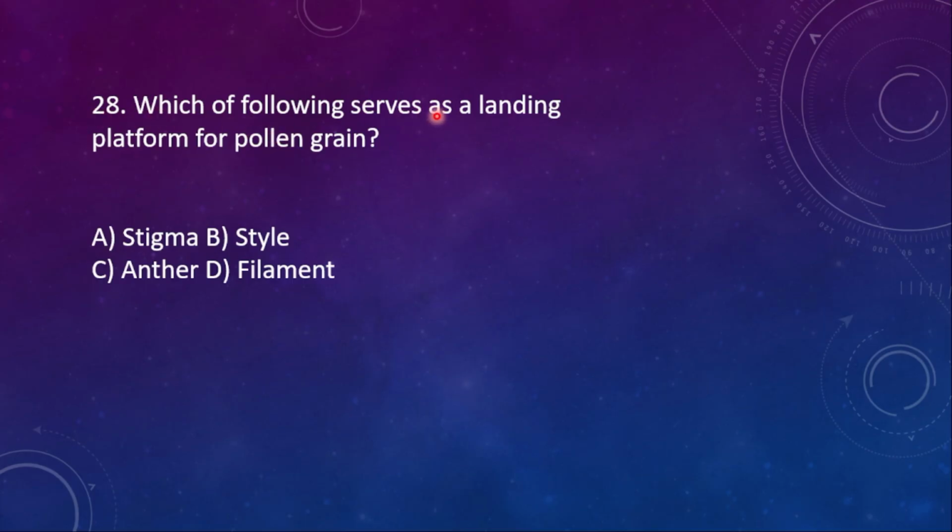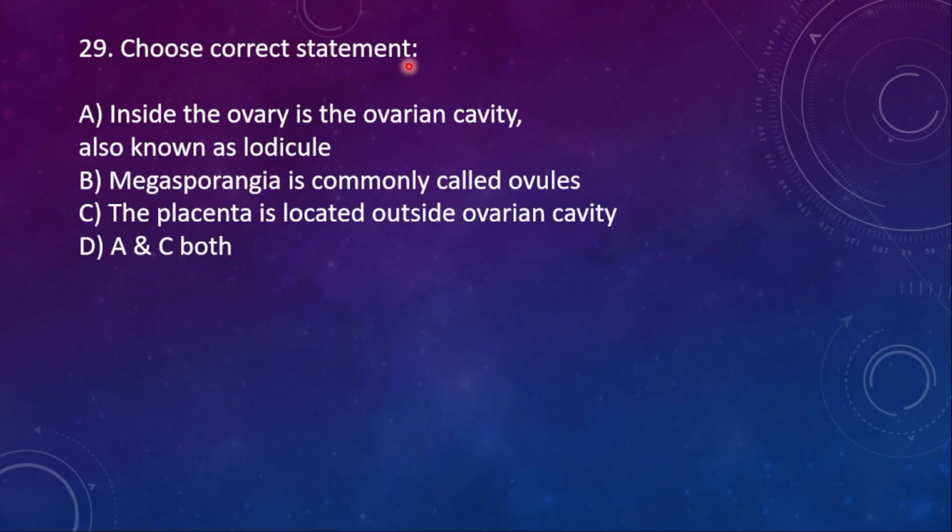28. Which of the following serves as a landing platform for pollen grain? A. Stigma, B. Style, C. Anther, D. Filament. Here the right option is A, stigma. 29. Choose the correct statement. A. Inside the ovary is the ovarian cavity, also known as lodicule or locule. B. Megasporangium is commonly called ovule. C. The placenta is located outside the ovarian cavity. D. A and C both. Here the right option is option B.